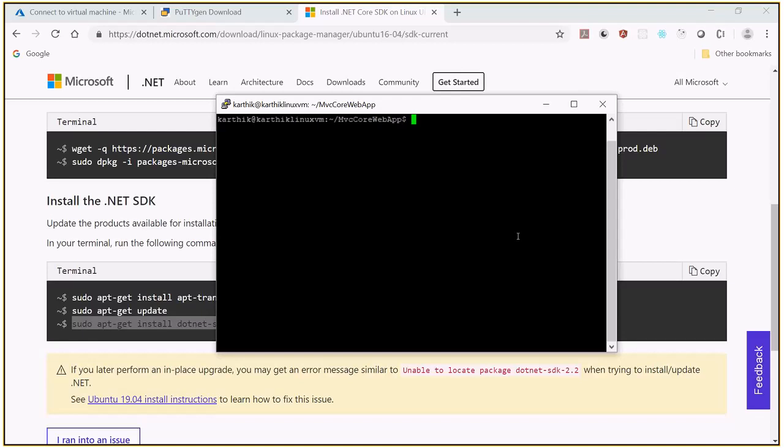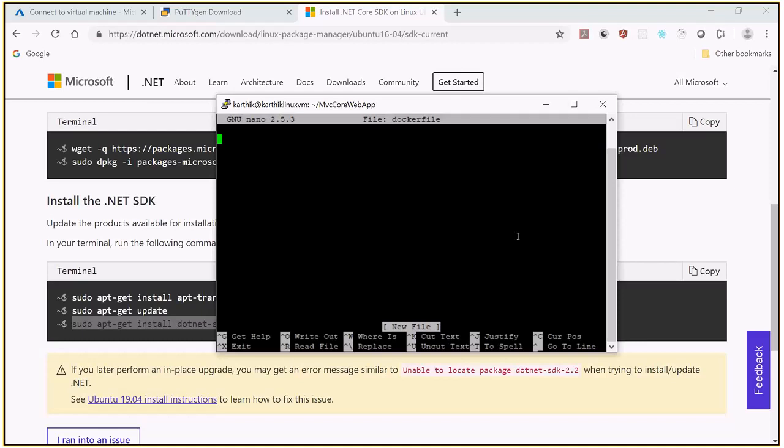So rather than doing this on our own, we are going to put it into a file called Dockerfile. A Dockerfile is a series of steps that needs to be provided. When I run the Dockerfile, it will execute all the commands one by one. So let me create a Dockerfile. In the current folder, MVC Core Web App, I'm going to create a file called Dockerfile. I say nano Dockerfile, and we got this Dockerfile.